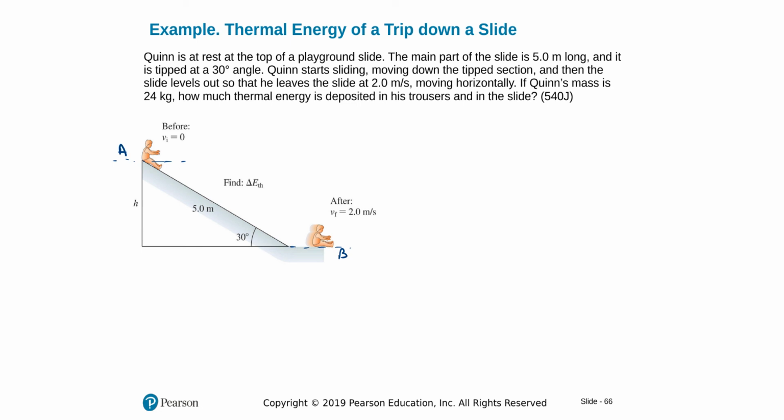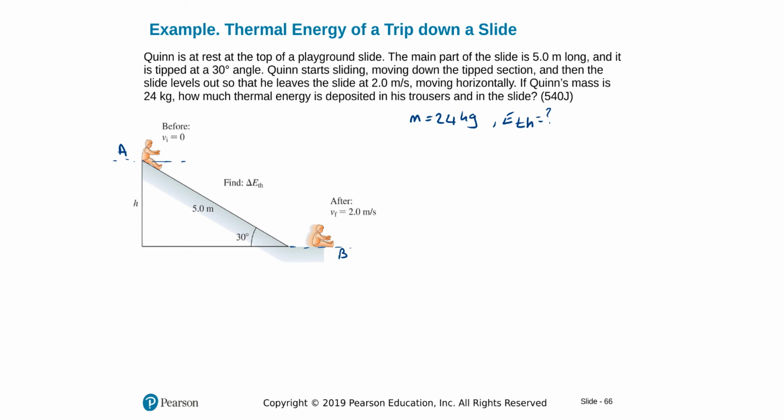Alright, if Queen's mass is 24 kilograms, let's put this down. How much thermal energy is deposited in his trousers and in the slide? So we are asked to find thermal energy here. Apparently there is friction, some energy converts to thermal energy in between.